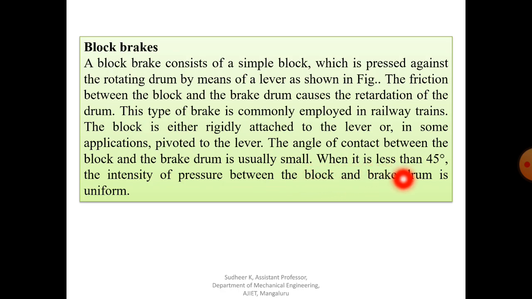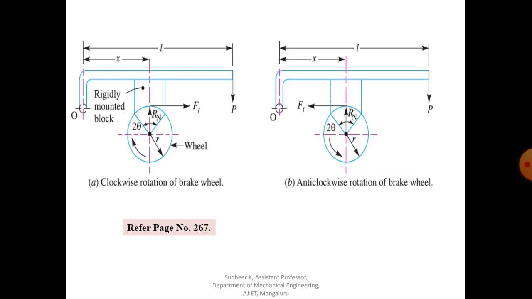So when it is less than 45 degree, the intensity of the pressure between the block and brake drum is uniform. So you can see here now, this is the nature of the block brake, or also called as shoe brake. This is nothing but the shoe here, and this is the operating force. If we apply operating force, whatever the motion, that will be reduced.